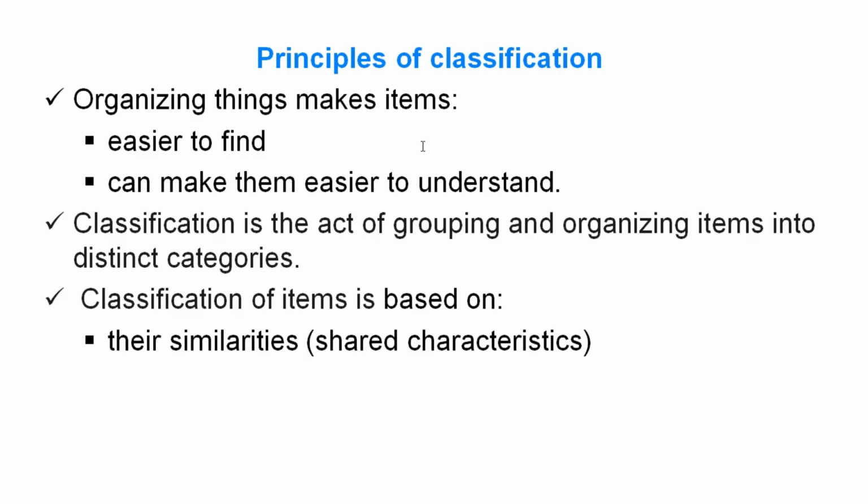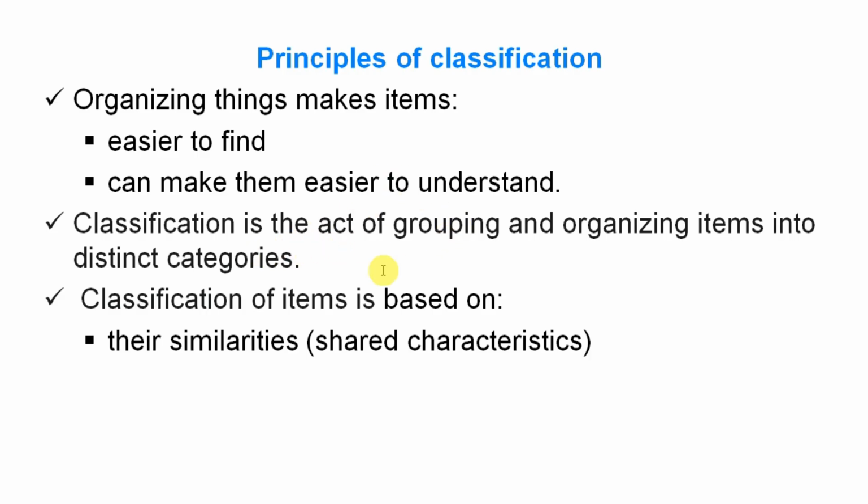Principles of classification. What are the principles? Organizing things makes items easier to find. You can easily find things if you organize them together. Organizing things is also important to make them easier to understand. So in order to find easily and understand easily, it is very important to organize things. It is very important to organize living things.